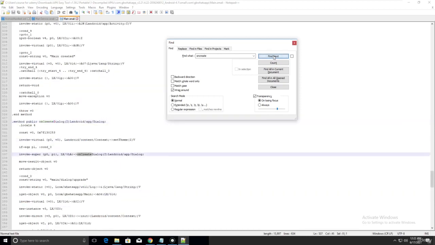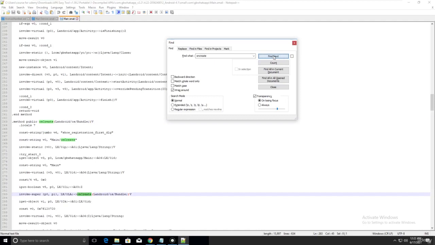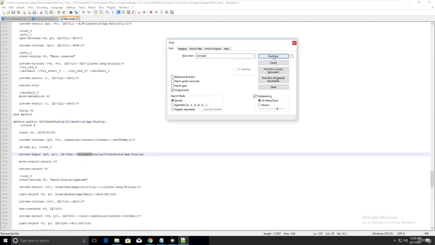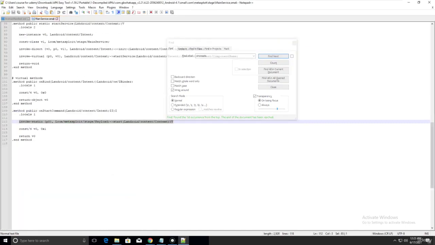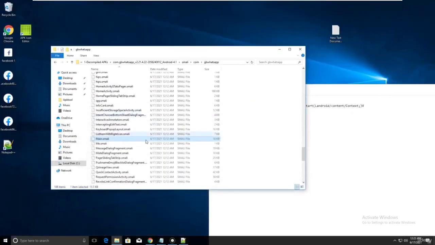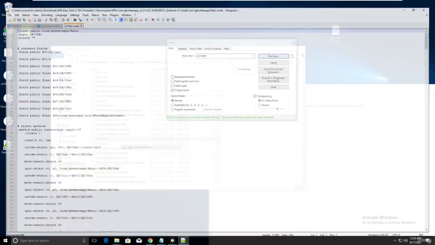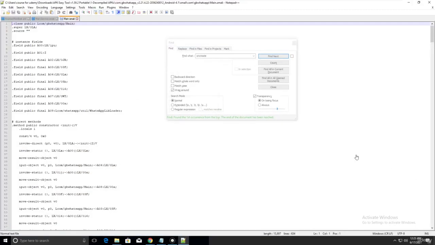Let me open this again, edit with Notepad++, find next.